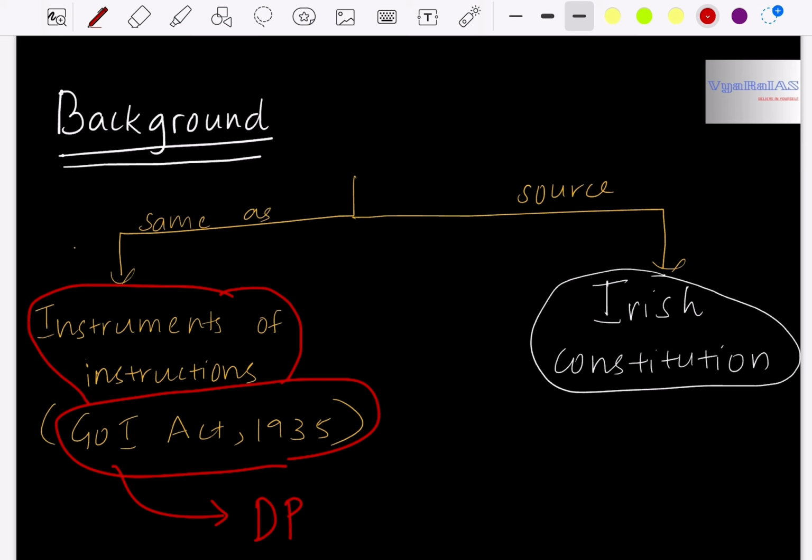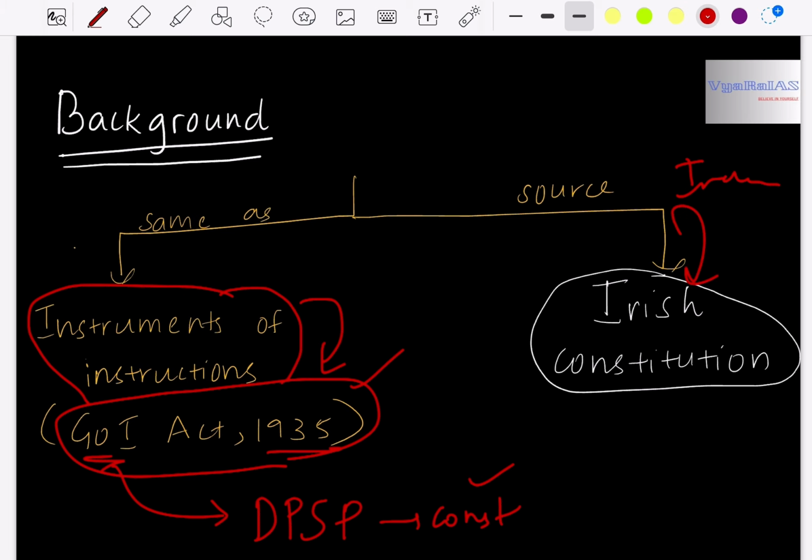This is the instrument of instructions given to the state, and DPSP is similar to it. Here DPSP is given in the law book called constitution, whereas the instrument of instructions before independence was given under the Government of India Act of 1935. And the original idea of having this DPSP or the instrument of instructions was taken from the Irish constitution. The source is the Irish constitution.